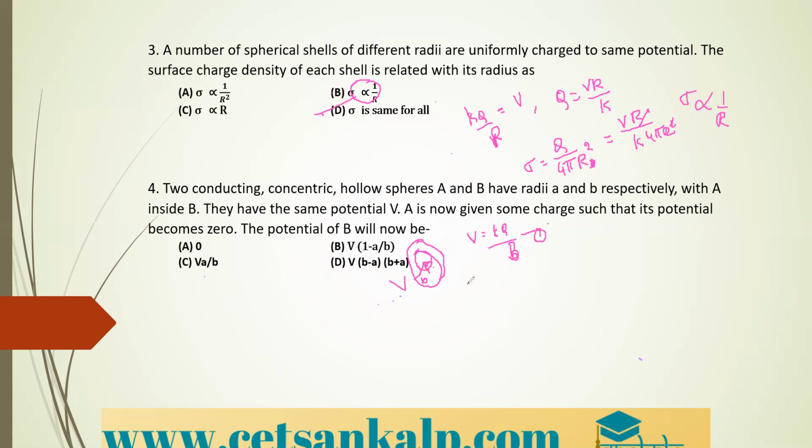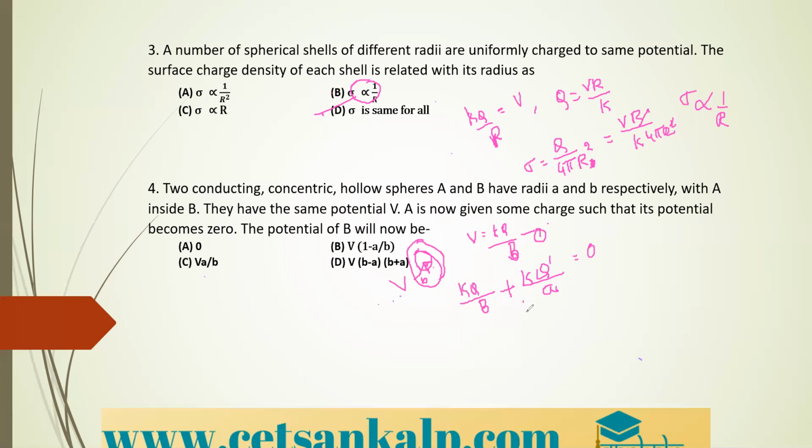Okay. Next, what they are saying, the potential is 0. But for this outer sphere, the potential is due to the inner sphere and due to the outer sphere. Therefore, we will get it as K into Q divided by B plus K into Q dash divided by A. So this is equal to 0. Suppose if I simplify here, how can I simplify? I can take out K common. So if I take out K common and transfer, you will be getting only Q by B is equal to Q dash by A.